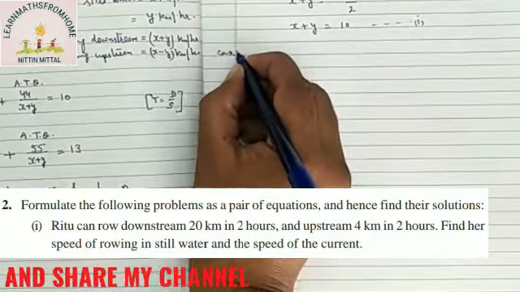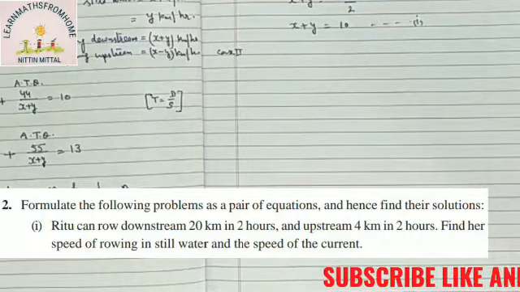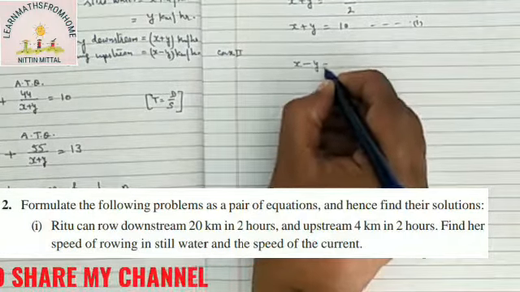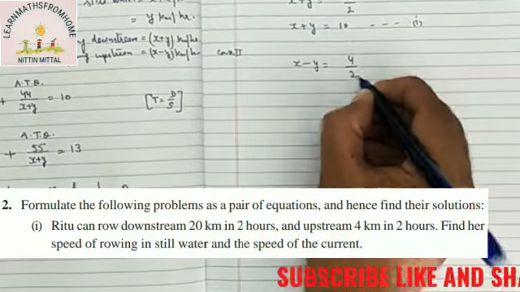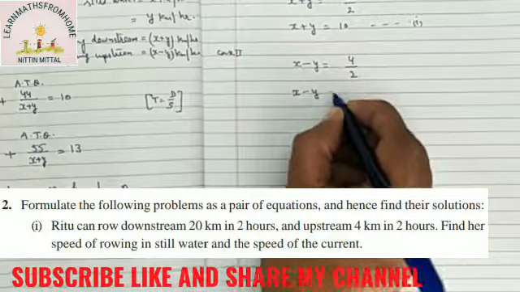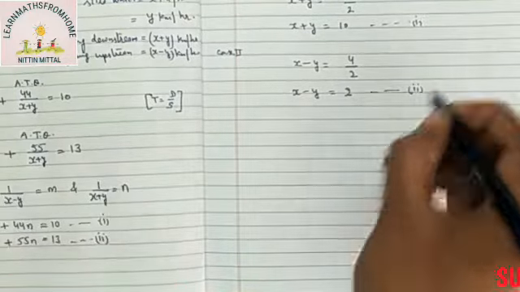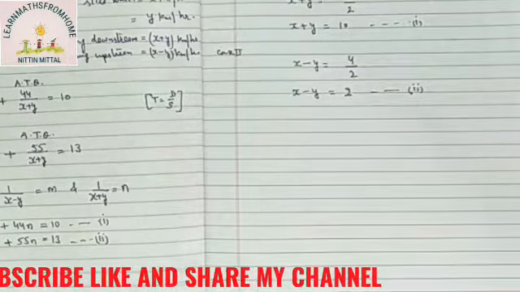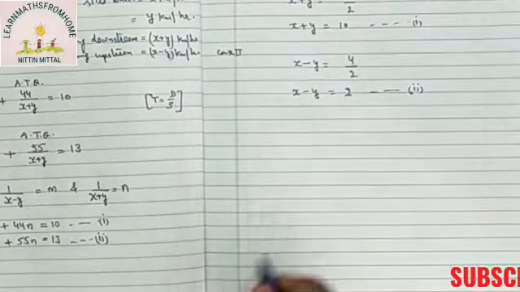Case 2. In this case, they are saying upstream 4 kilometers covered in 2 hours. So upstream speed equals upstream distance divided by upstream time. So x minus y will come equal to 2. This is your equation 2. Now as you see, the 2 equations are very simple ordinary equations, so you can solve them by any method. Elimination will be the suitable one.